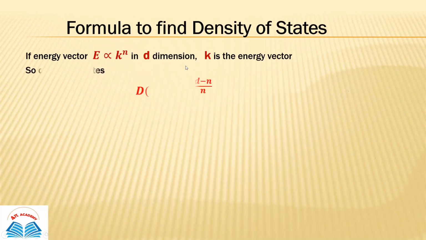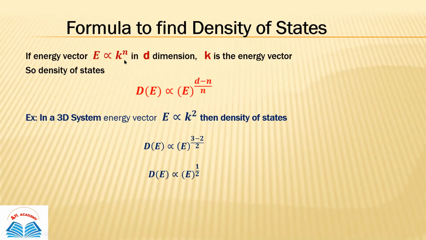Then you can directly find the density of states, which will be proportional to E to the power (d minus n) upon n. Here d is the dimension and n is this constant. So you use this formula and get the density of states. This is very important, so highlight and write down this formula.